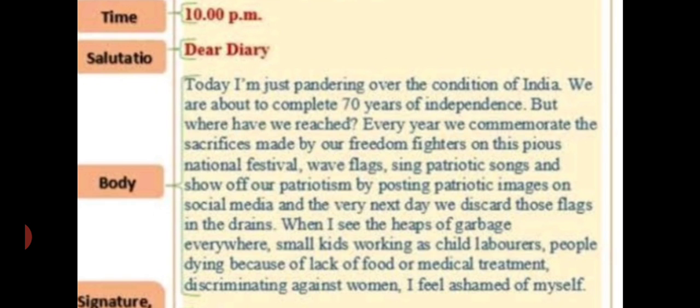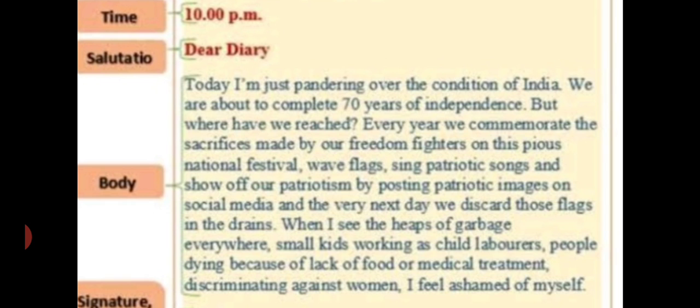So what do we do? On the day of 15th of August or 26th January, we show our patriotism in this way only. We buy flags and all, but afterwards, the next day, we do not think about what is happening with the flags which were brought by us.